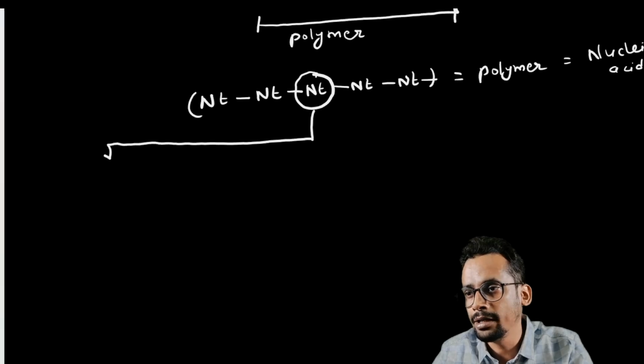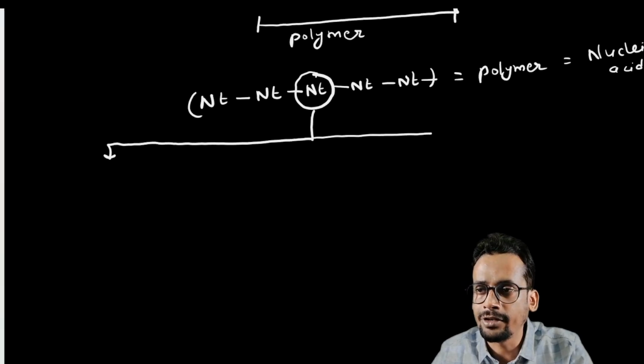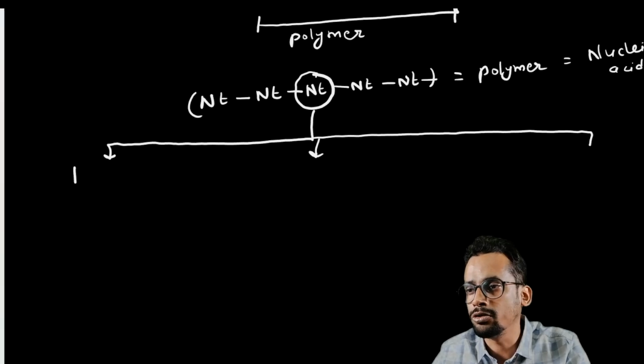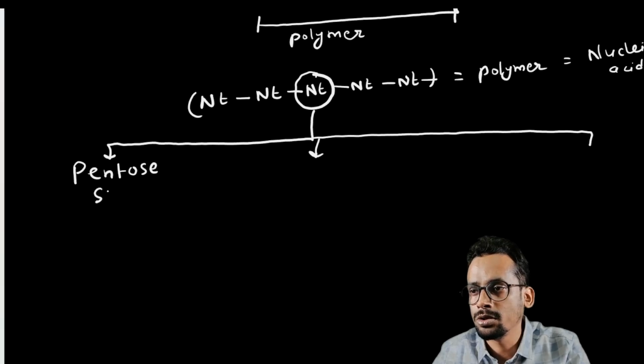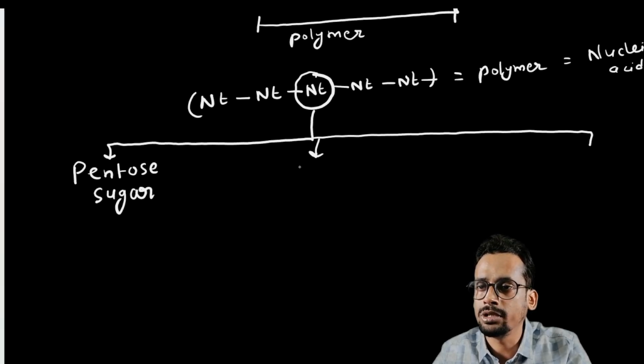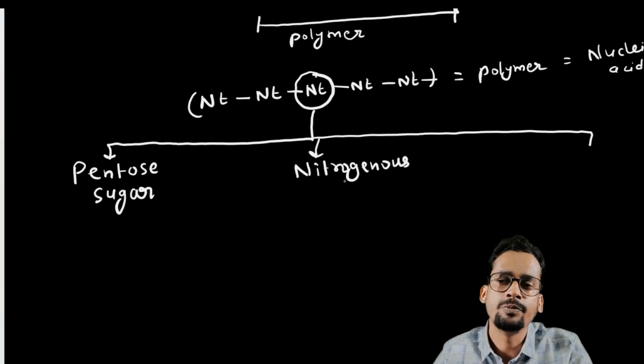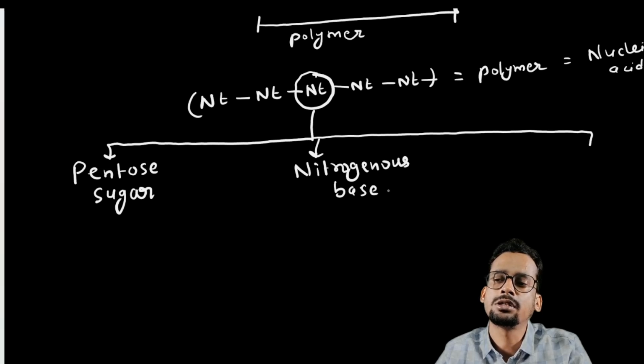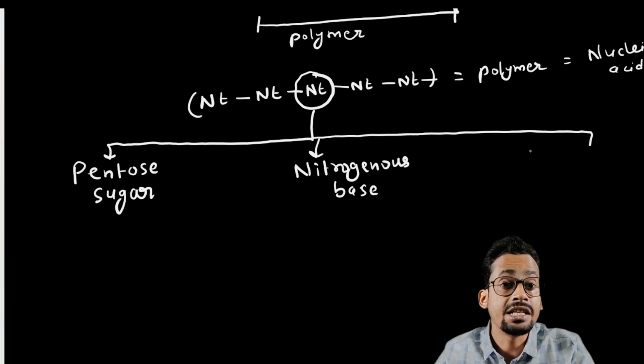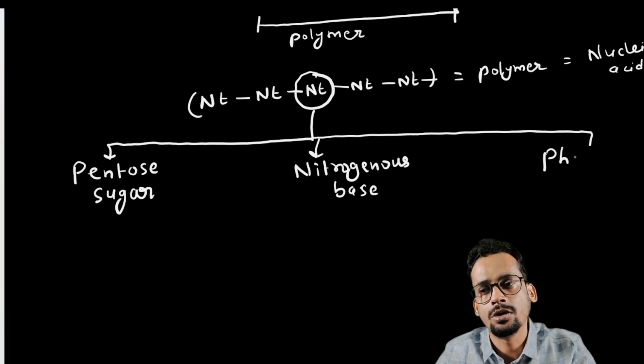To make a nucleotide, you need three different molecules. The first molecule is pentose sugar. The second molecule is nitrogenous base. And the third molecule is an acid known as phosphoric acid, a phosphate group. I'll write phosphate group here.